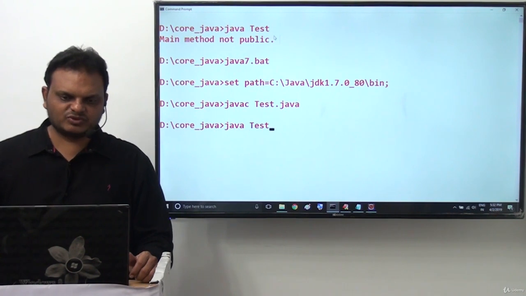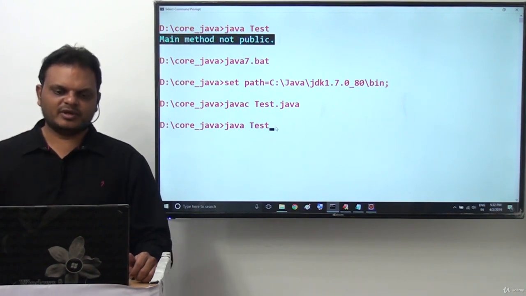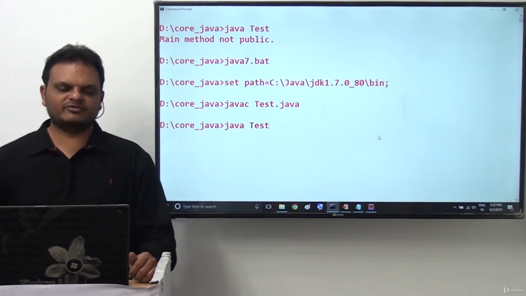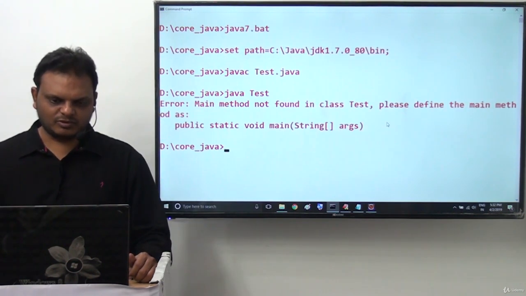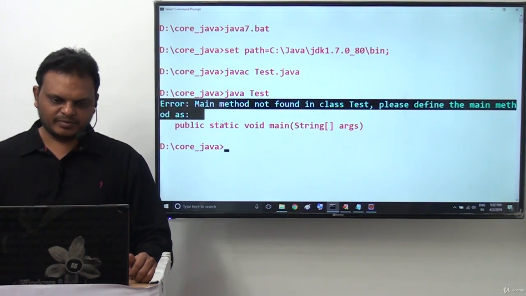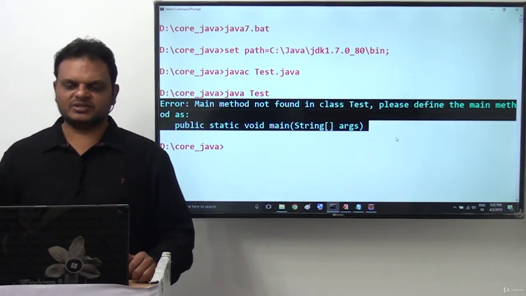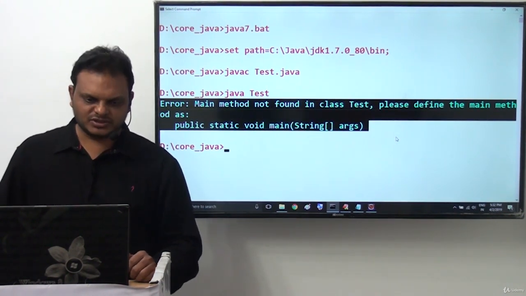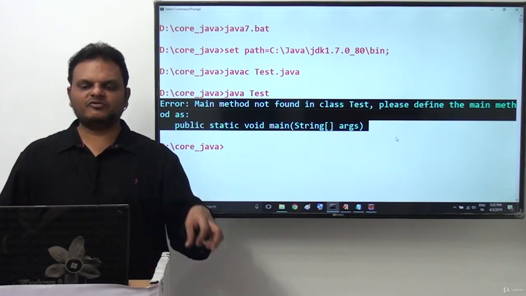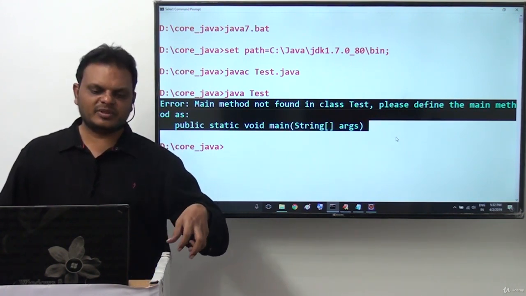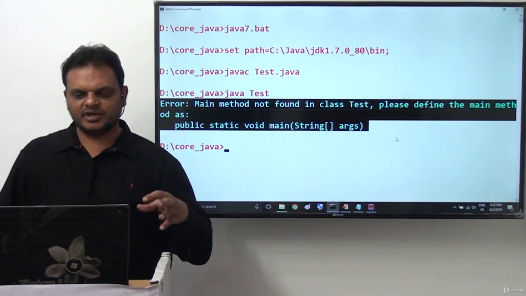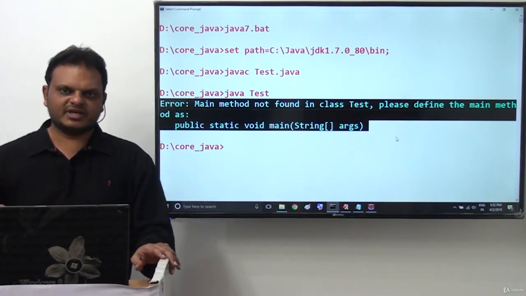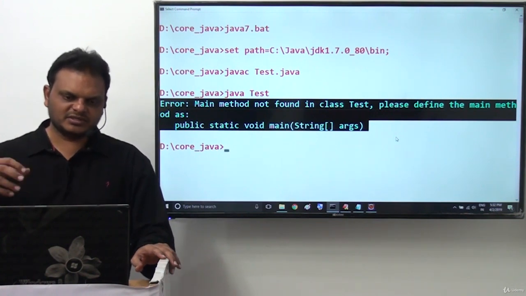In the case of Java 6 version, we got the message main method not public. But in the case of Java 7 we are getting a different message. In Java 7 version and above, error: main method not found in class test. Please define the main method as public static void main(String[] args). This is the error message we are getting.